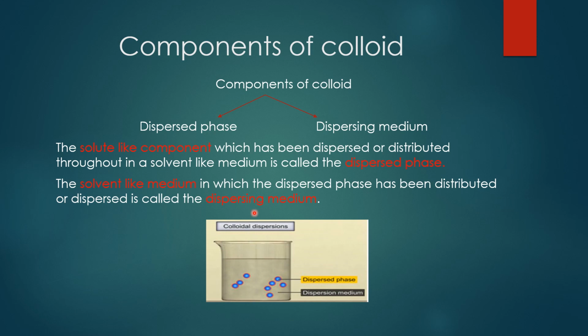Here we are having a colloid. In this, the dispersing medium is nothing but the more amount. That less amount, the solute-like component, is the dispersed phase.